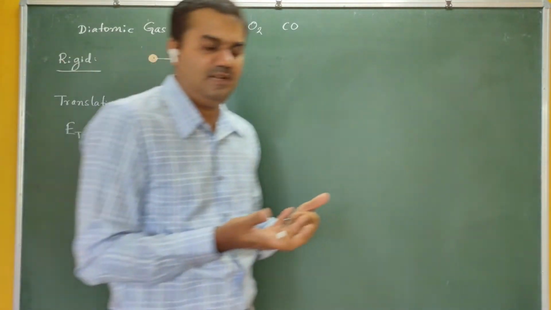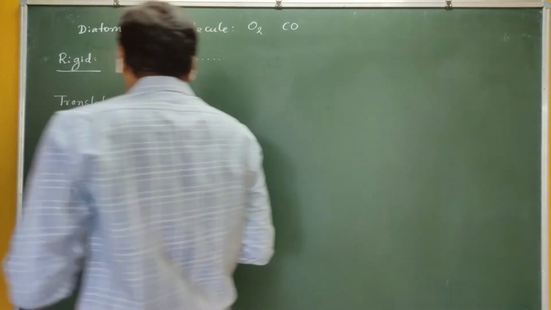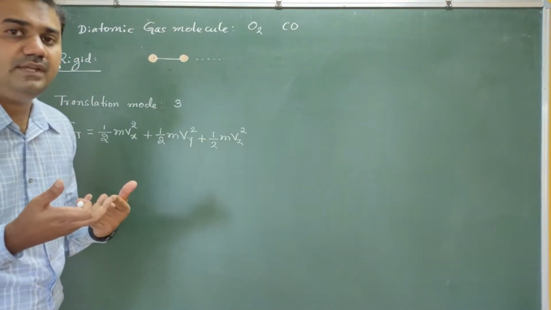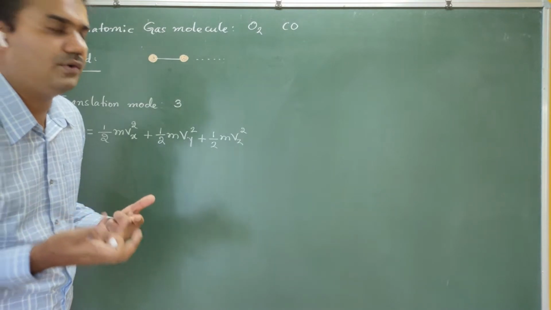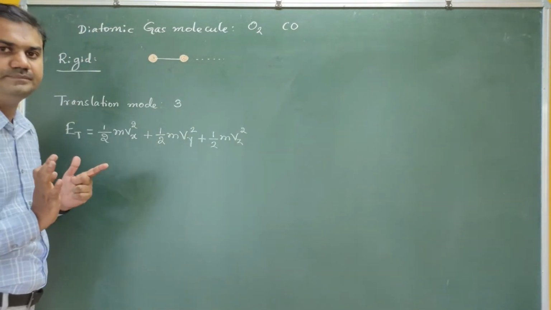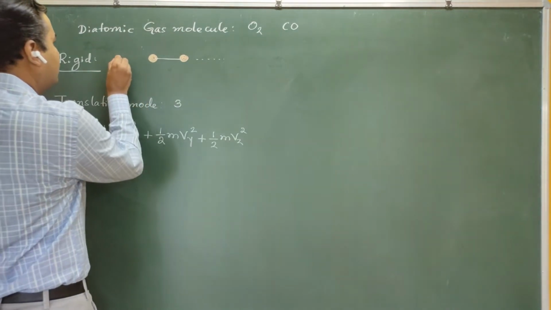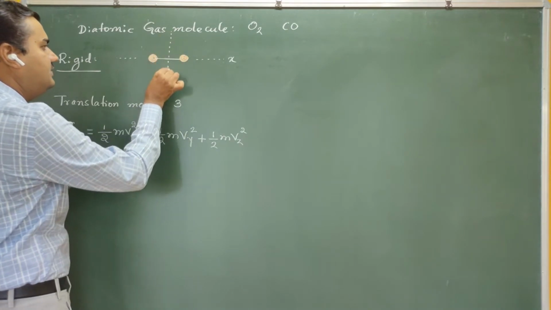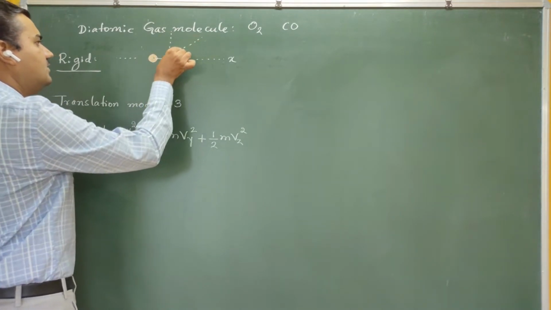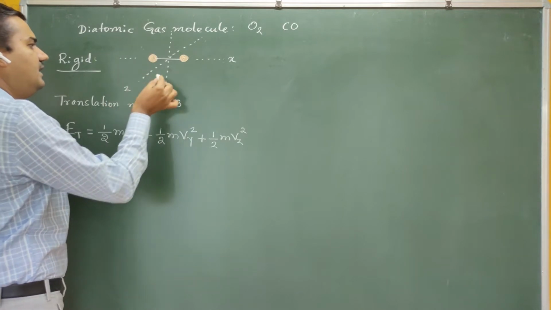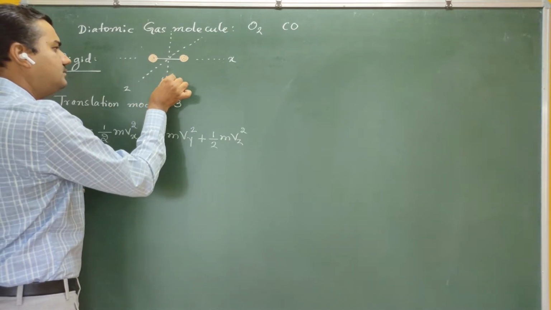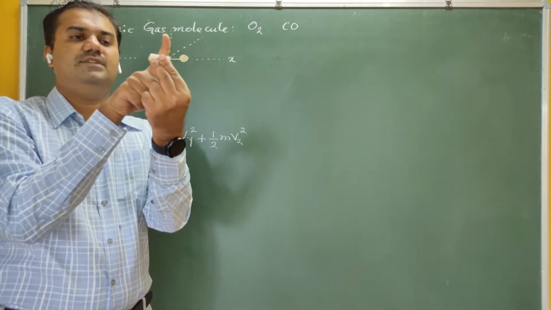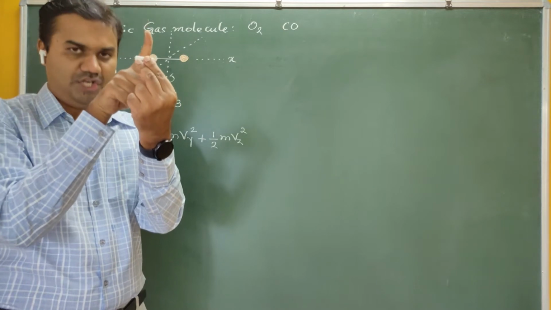So in any two directions, it may be x, y or z, it can have the rotational motion. And how many rotational motions are there? In only two directions, not in all three directions. Why? Let me assume this one as the x-axis, this is the y-axis, and this one as the z-axis. Now if I take the y-axis as an axis of rotation,